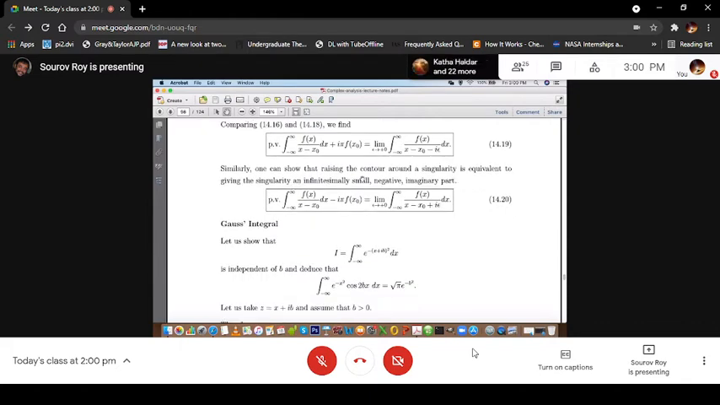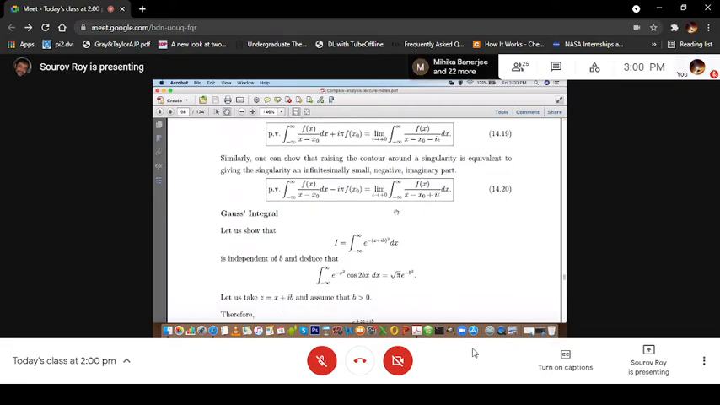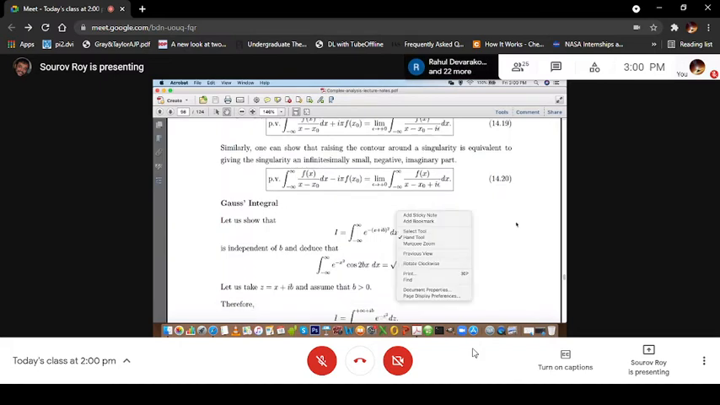Similarly, one can show that raising the contour around the singularity is equivalent to giving the singularity an infinitesimally small negative imaginary part, and in that case this is equal to the limit epsilon tending to plus 0, integration minus infinity to plus infinity f(x) by x minus x0 plus i epsilon. So its singularity appears now at x0 minus i epsilon. So it's lowering a small negative imaginary part that we do.